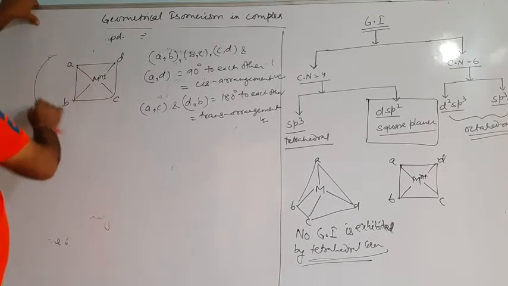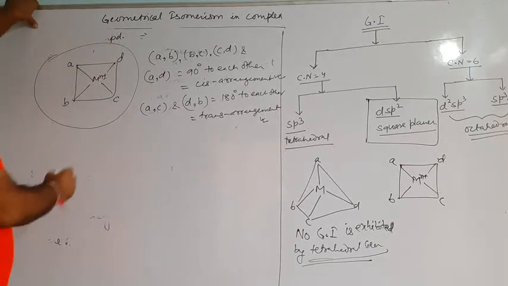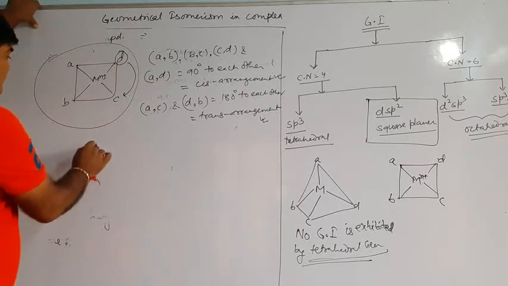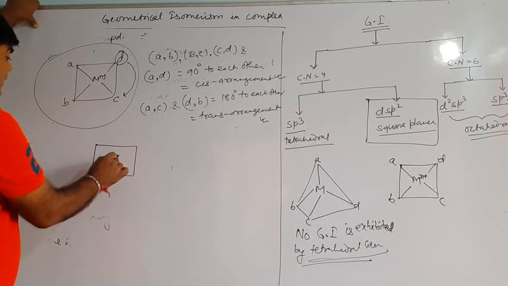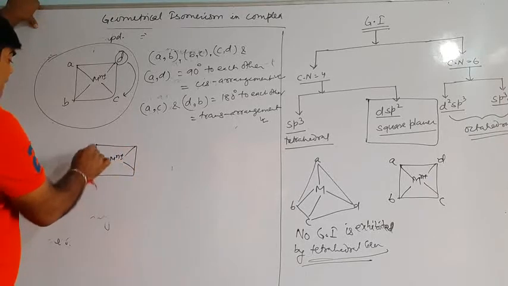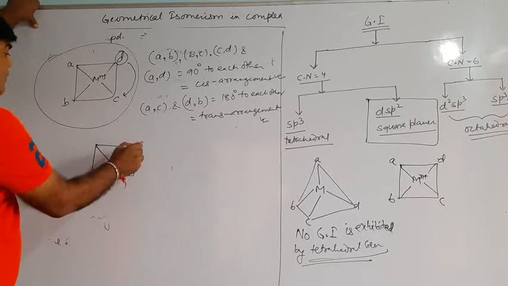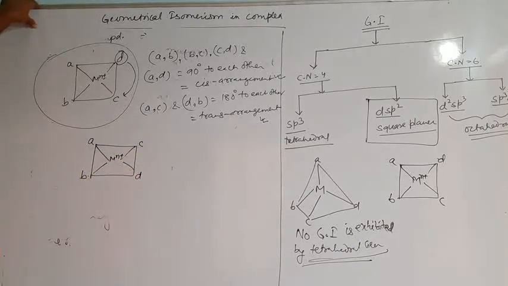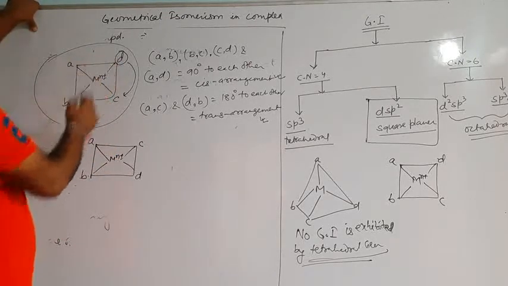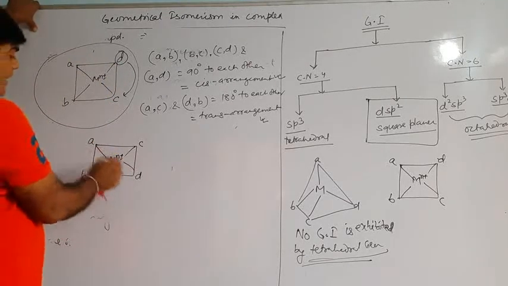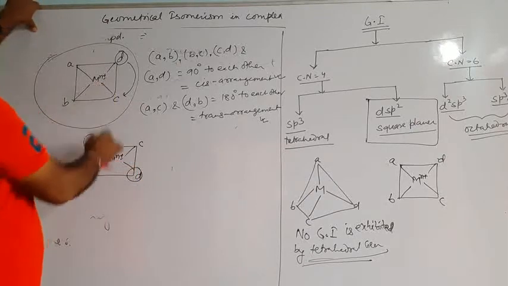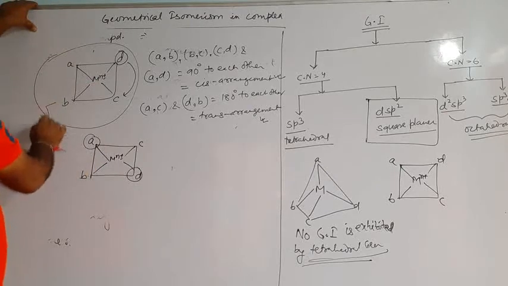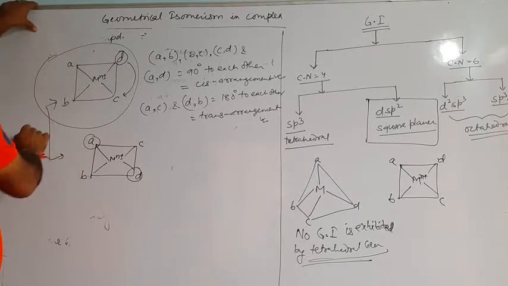In this particular example, if D is replaced by C, what will happen over here? Mn+, and the position of D is interchanged with C. Now it is A, it is B. Now see over here, A and D are at 90 degrees, A and D are at 180 degrees. So these two are different compounds. Since these two are different compounds, they are geometrical isomers.